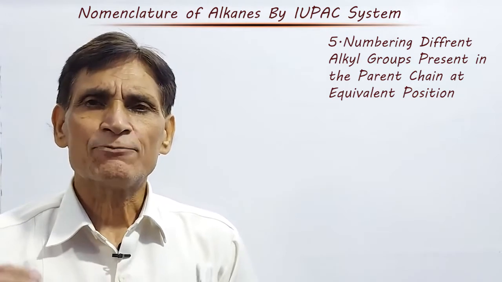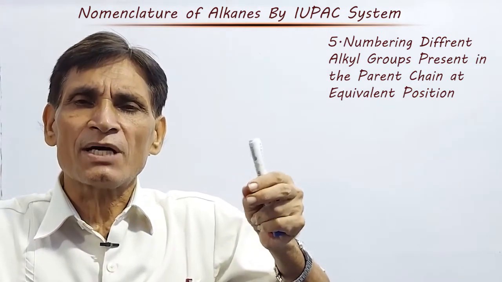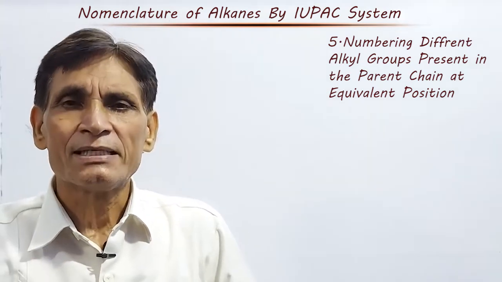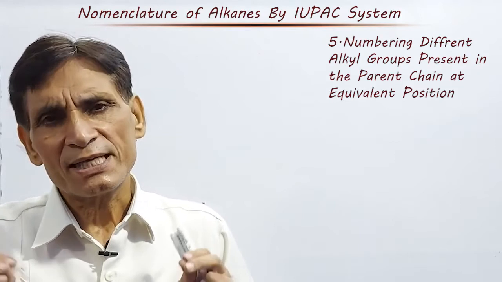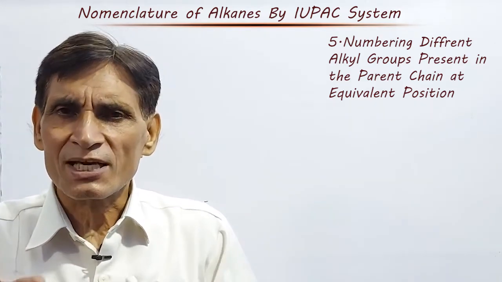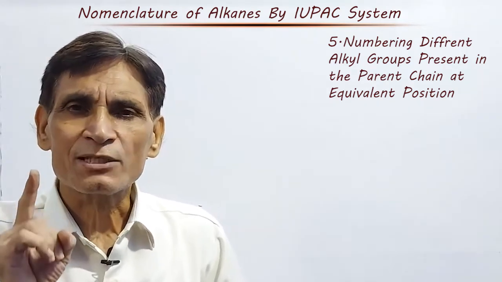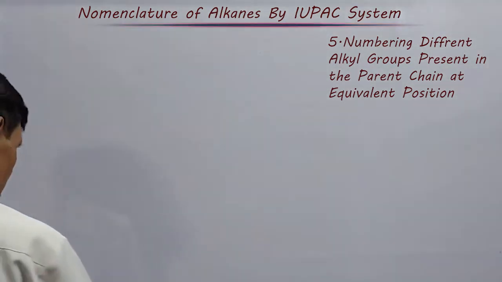Once again, if two substituents are present at equal distance from either end of the parent chain, then the parent chain should be numbered in such a way that the substituent which comes first in alphabetical order should get the lower number. Let us see one example.